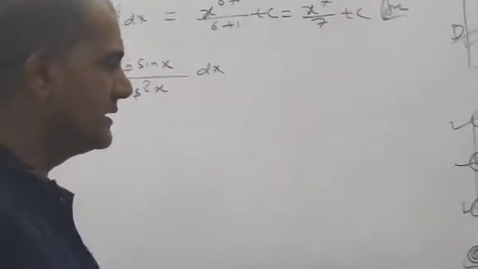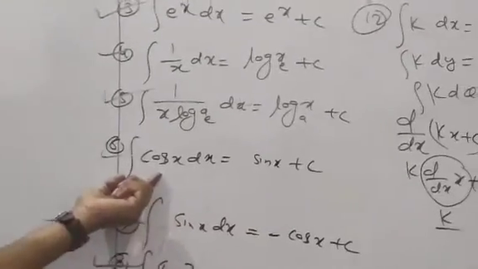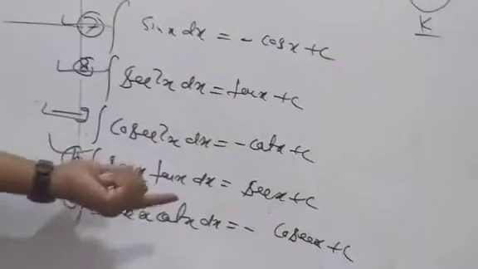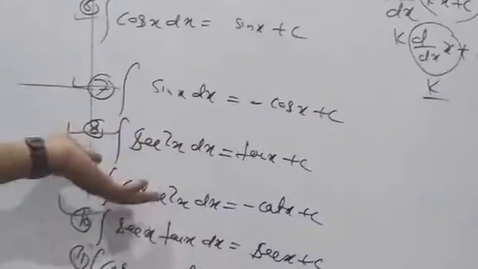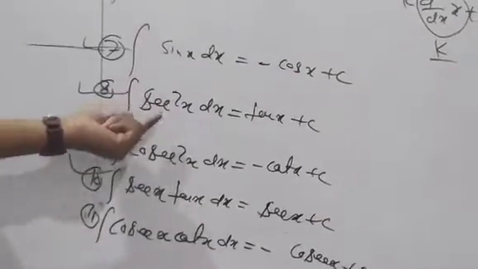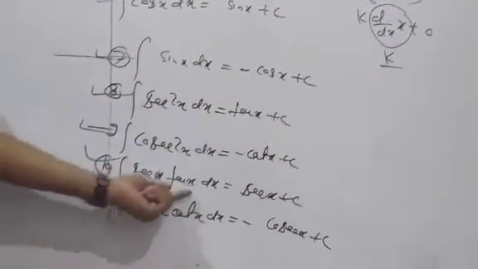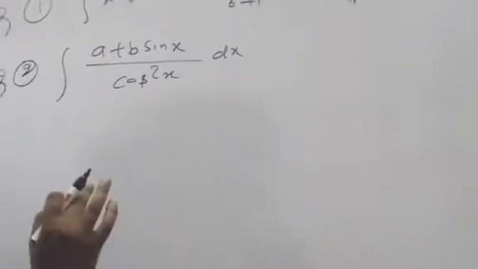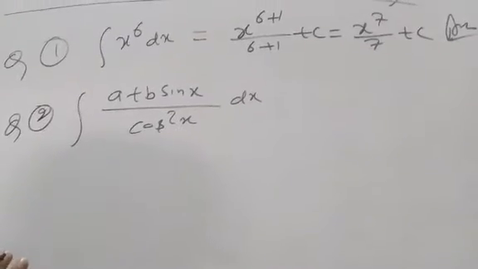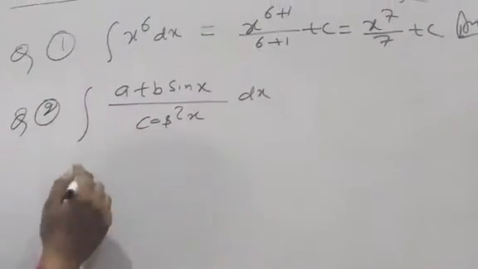We have formulas only for cos x, sin x, sec square x, cosec square x, sec x tan x and cosec x cot x. Understood? I have written sin, cos, sec square, cosec square, sec x tan x and cosec x cot x. First of all, with suitable formulas and suitable properties of calculation, we have to break it.